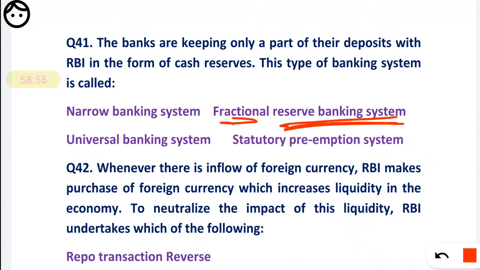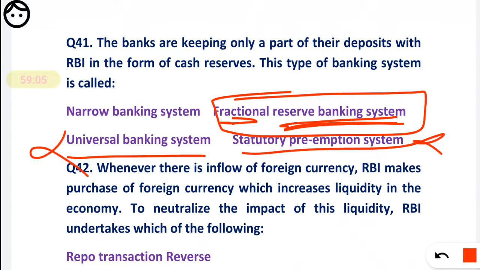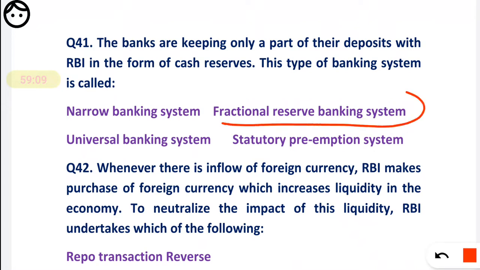Okay, easy, you can't forget now. Name itself is self-explanatory. You have to learn word by word. Universal banking system, say this is not okay. Just the second option. Okay, fractional reserve banking system.